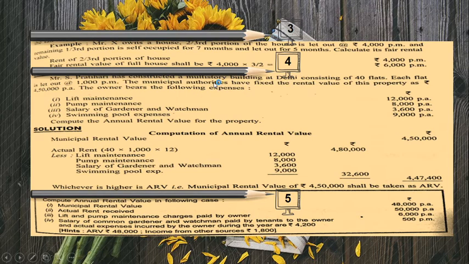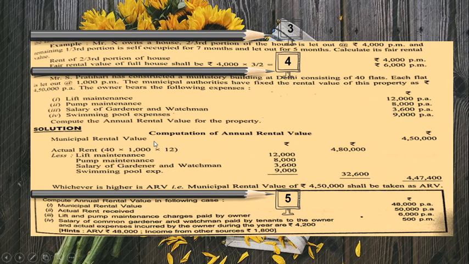There is one person who has constructed a multi-story building at Delhi consisting of 40 flats, each flat let out at 1000 per month. The municipal authorities have fixed the rental value of this property as 4,50,000 per annum. So 4,50,000 is the MRV. The owner bears the following expenses: lift maintenance, pump maintenance, salary of gardener and watchman, swimming pool expenses. These are the cost of facilities which have to be subtracted from the actual rent.